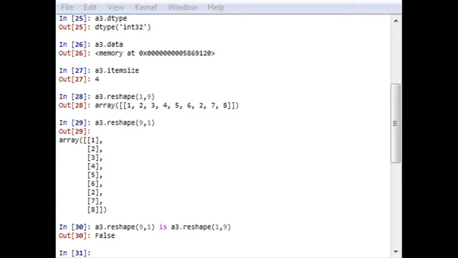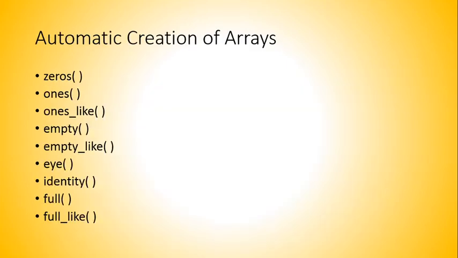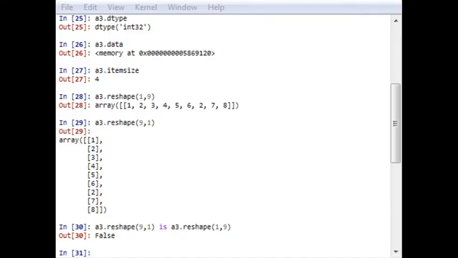Now moving to our next section, that is automatic creation of arrays. There are different types of functions which we'll discuss here: zeros, ones, like, empty, empty_like, identity, full, full_like. There are numerous functions. Let us check them in our Python console.